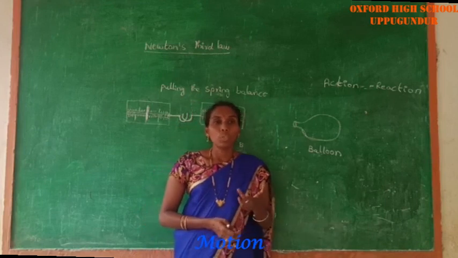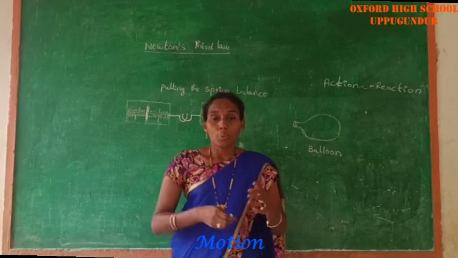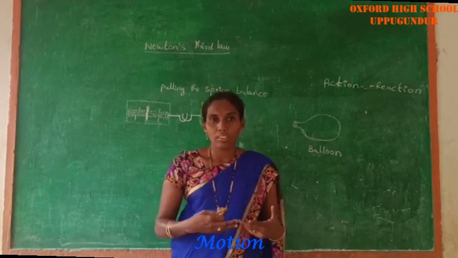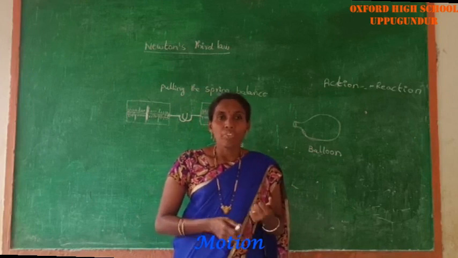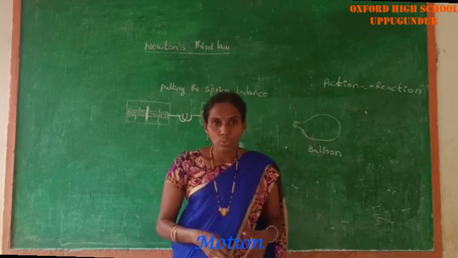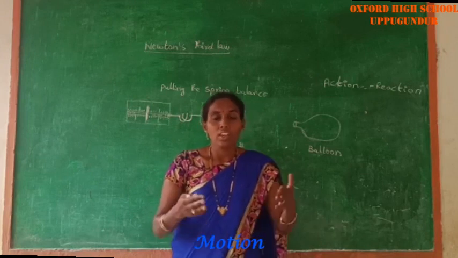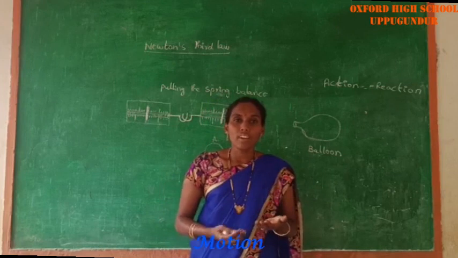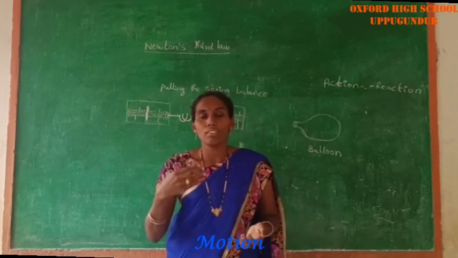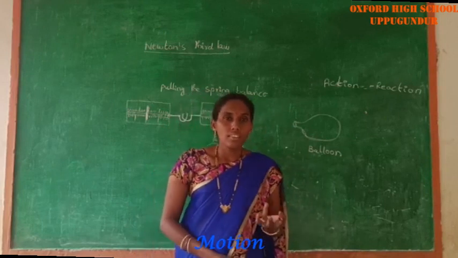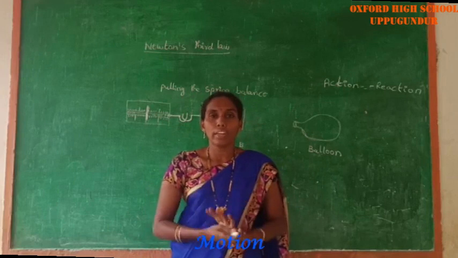Okay? And one more thing: when birds fly, the birds push the air by using their wings. That is action. When birds fly, the bird pushes the air downwards with the help of the wings. At the same time, the air also pushes the bird in the upward direction with some opposing force, that is reaction. In this case, action and reaction are both equal and in opposite directions.